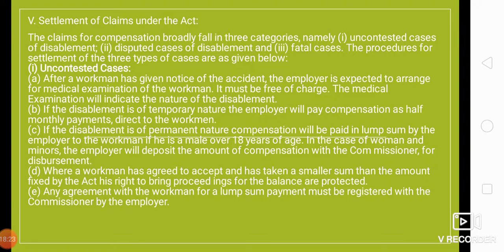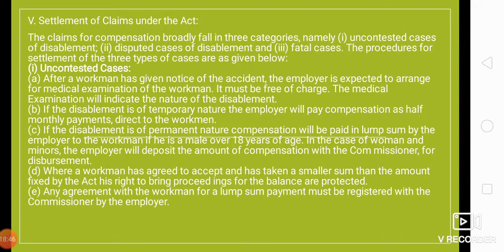After a workman has given notice of the accident, the employer is expected to arrange for medical examination of the workman, right? So it is the responsibility of the employer to arrange for the medical examination of the workman. It must be free of charge. There should be no charge. The medical examination will indicate the nature of the disablement, right? So it will indicate the nature of disablement, right?